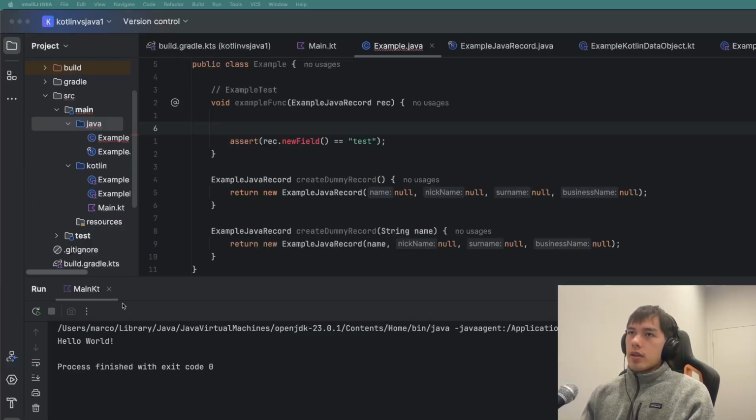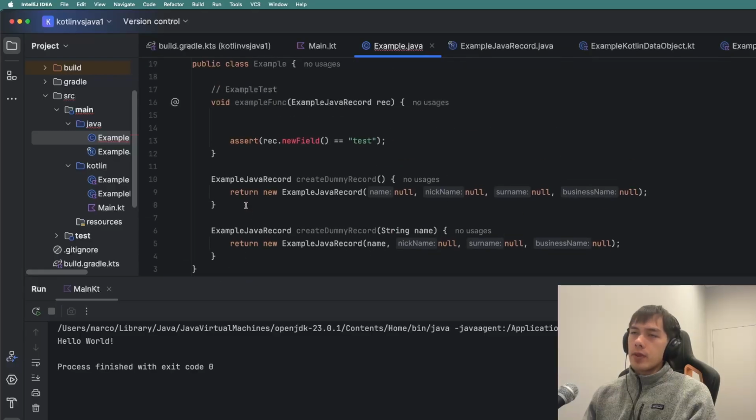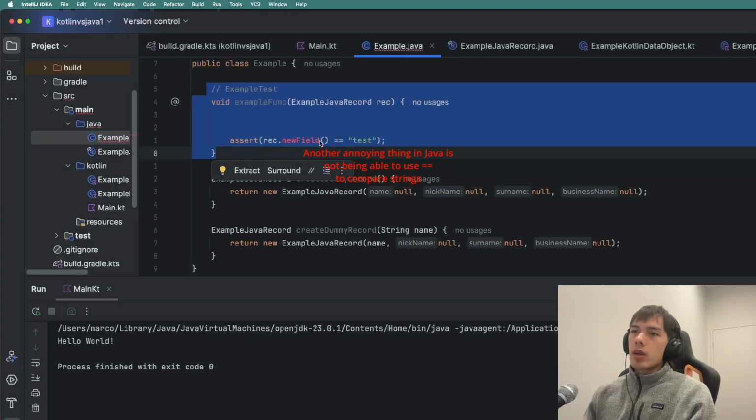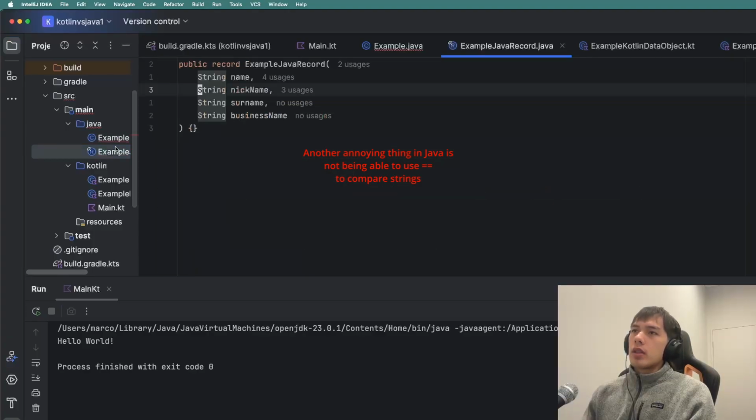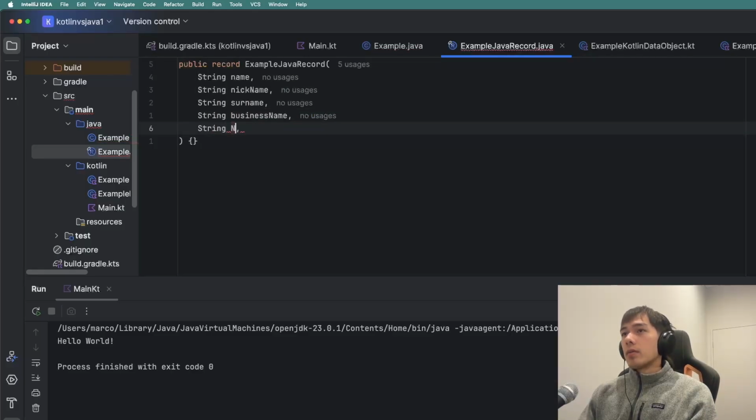And here's the thing that actually made me go a little bit crazy, which I'm strongly missing from Kotlin now. That is default parameters, named parameters, and with that, the copy operator. So, say we have this unit test, and our business requirement is we need to add this new field. So, let's add this new field here. By the way, the fact that you're not allowed trailing commas is also upsetting, because trailing commas are superior. I'm going to say it. So, we have this new field here.